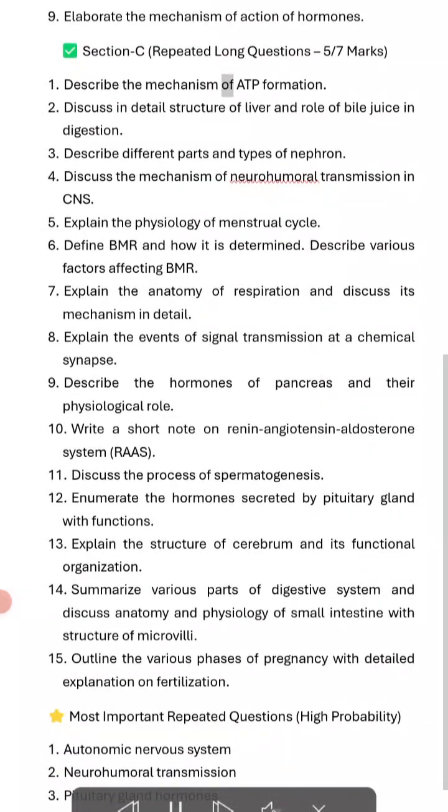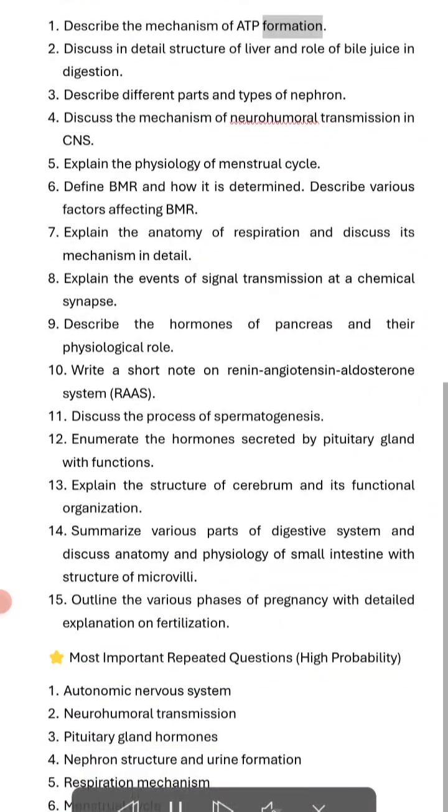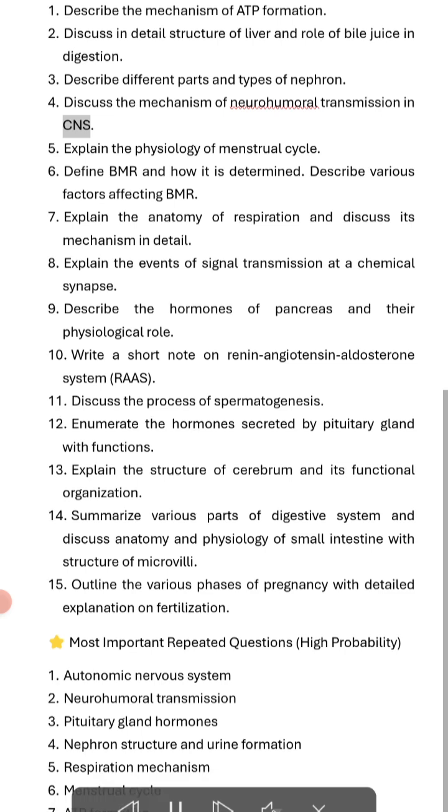Describe the mechanism of ATP formation. Discuss in detail structure of liver and role of bile juice in digestion. Describe different parts and types of nephron. Discuss the mechanism of neurohumoral transmission in CNS.